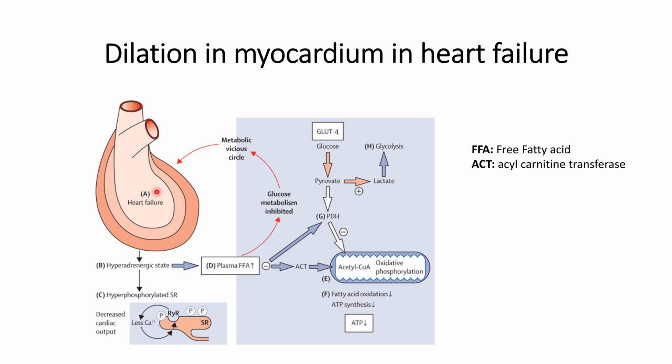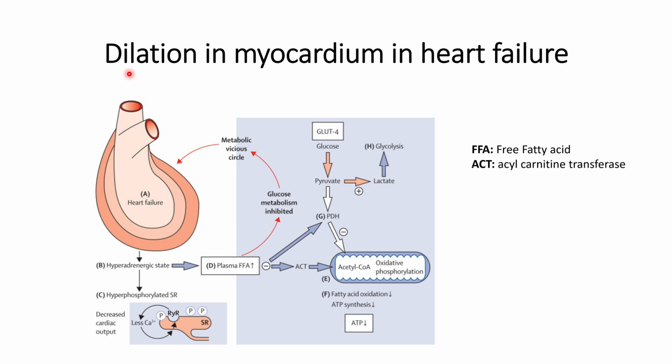heart failure has occurred, it will affect the myocardium first, or it will dilate the myocardium, as we can understand from the logic that during heart failure there will be disruption in the supply of blood.